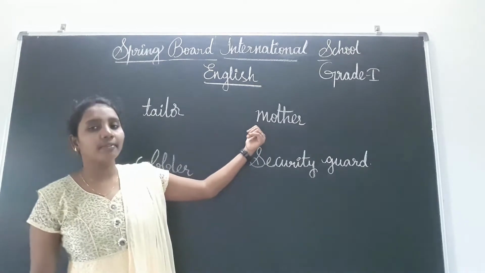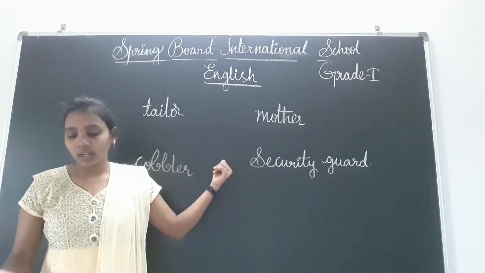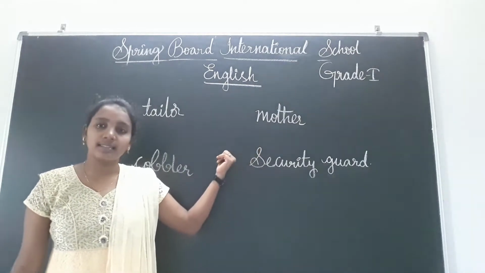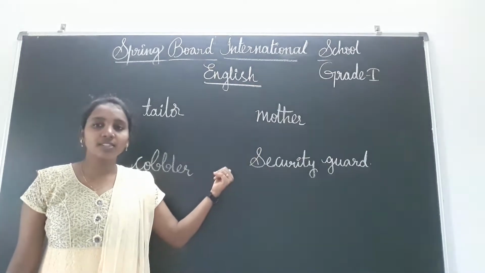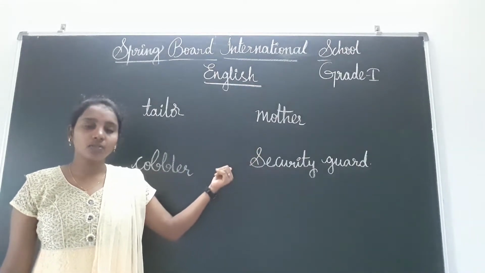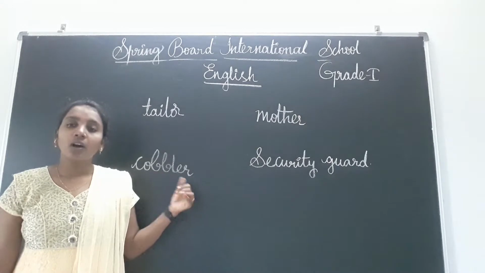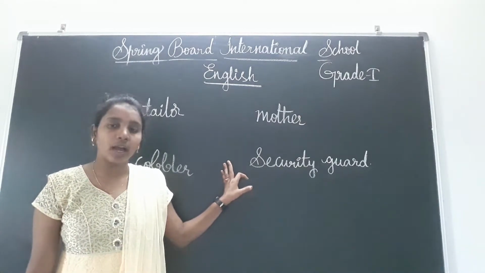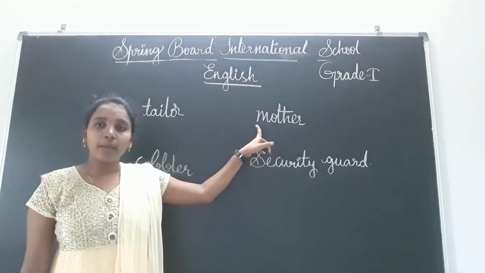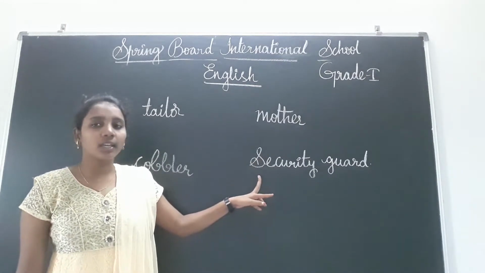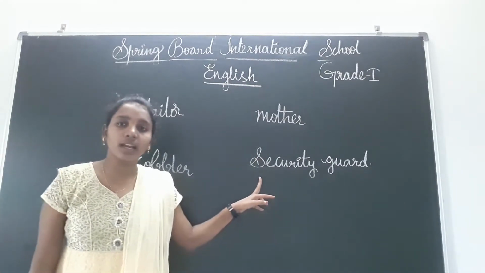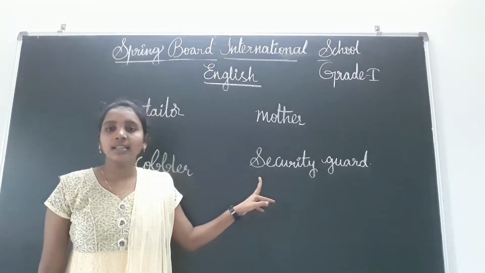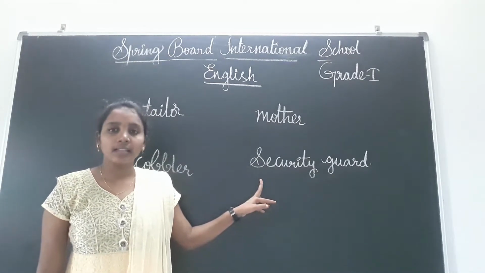What will our mother do, children? Mother cooks food, mother exercises, mother cleans the house, and mother mops. All the actions whatever our mother does in our home, you have to match to the name mother. And next, security guard. What will the security guard do, children? He will help us and he guards. Yes or no?